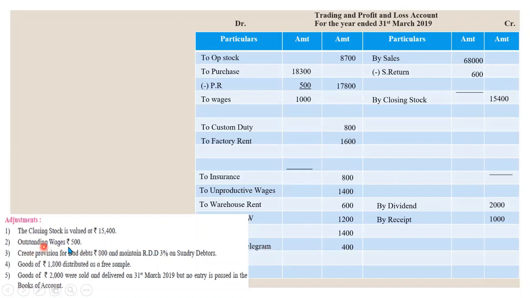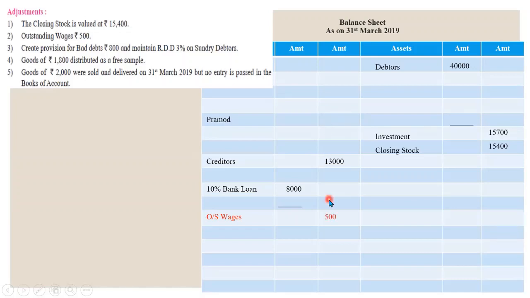Next, outstanding wages 500 will be added to the wages 1,000 rupees. So 1,500 is the amount. Second effect will be given in balance sheet liability side because we have to pay it off. Next, create provision for bad debt rupees 800 and maintain RDD 3% on sundry debtors. Now before this we have to make adjustment number 5. I hope you will remember this while solving the question, that any adjustment related to debtors should be done first and RDD should be prepared at the end of the adjustments.